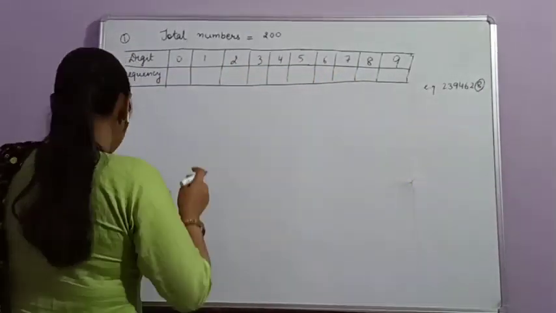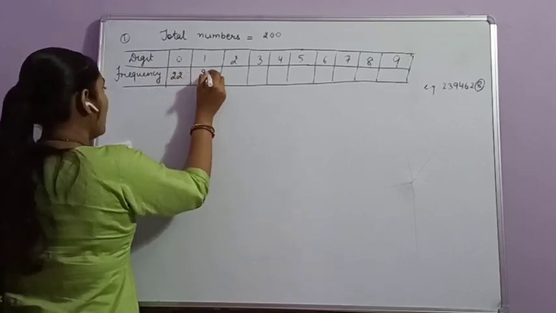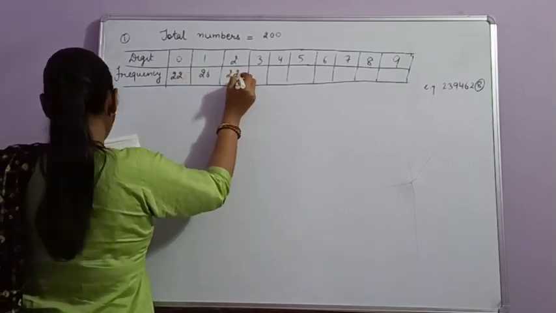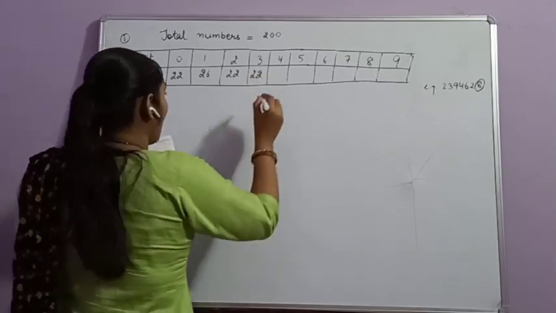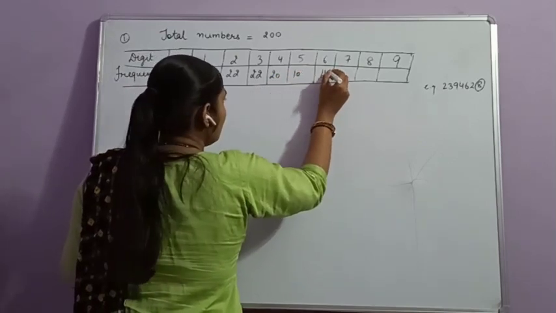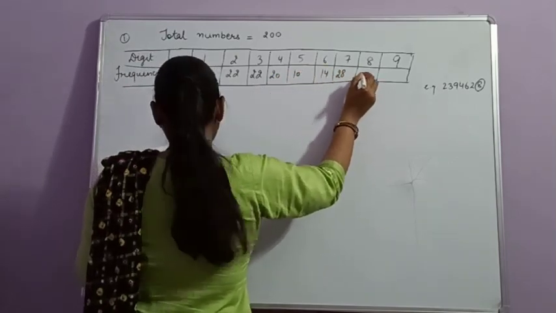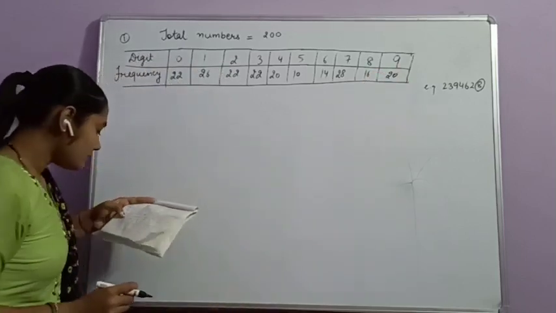Okay? 0 occurs 22 times, 1 occurs 22 times, 2 is 22 times, and 3 is also 22 times. 4 is 20 times, 5 is 10 times, 6 is 14 times, 7 is 28 times, 8 is 16 times, and 9 is 20 times.